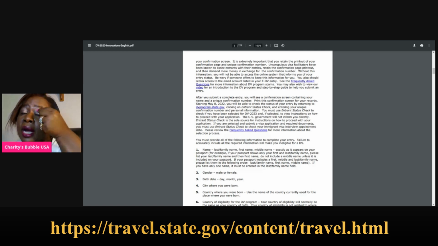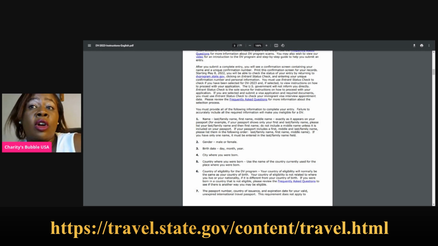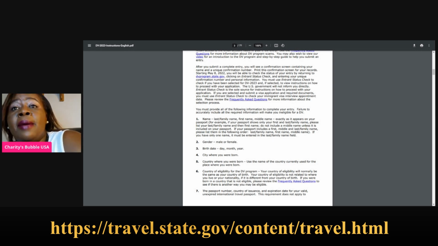Now, after you submit your entry, they said that you will get the confirmation screen. Print this confirmation because it has your confirmation number and take it home, because you will need that in May so that you can check. After you submit your entry, you will see a confirmation screen containing your name and unique confirmation number. So for you to know that it was successful, the screen will have your name and your confirmation number. Print this confirmation screen for your records. Starting May 8, 2022, we will see the results there.